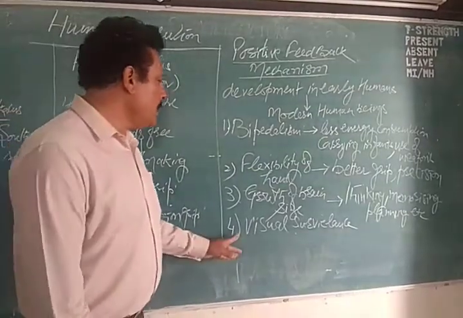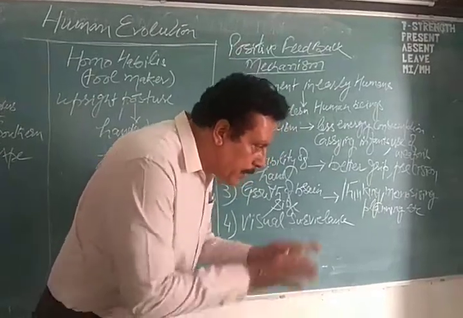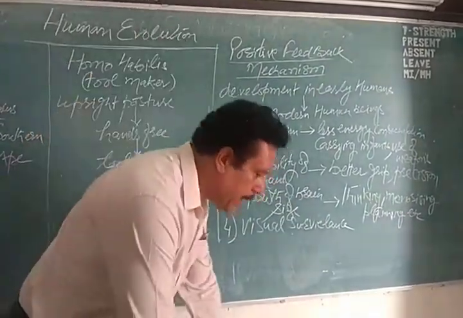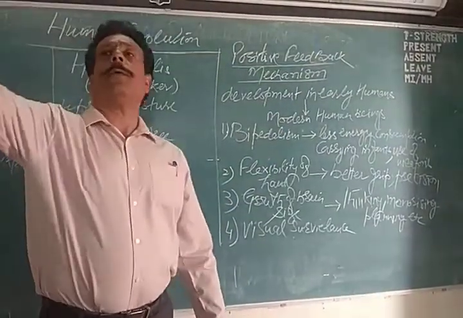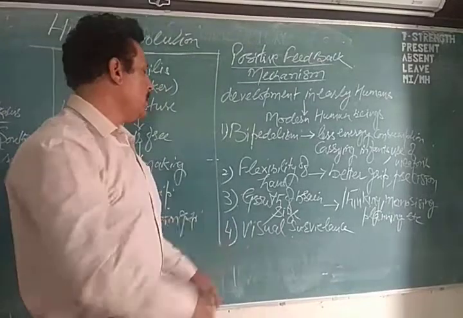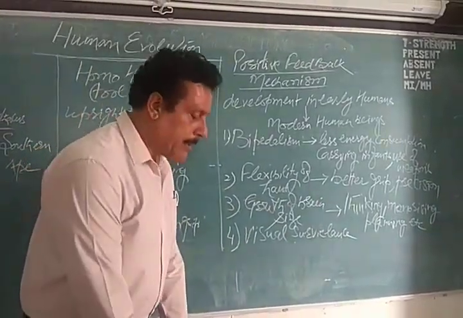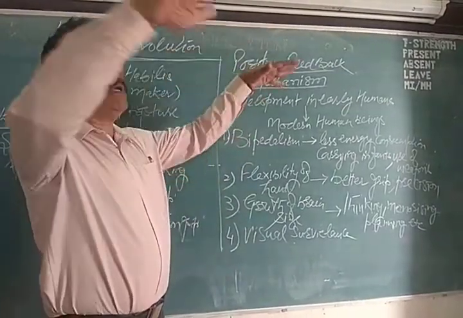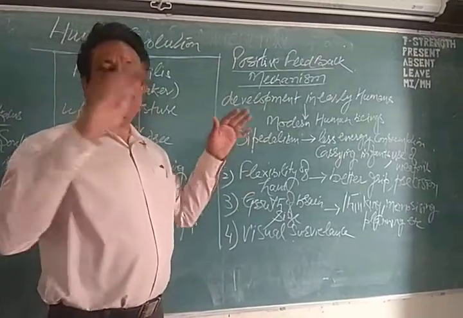Then visual surveillance. Visual surveillance means when you are working on all fours, you are not able to see the distant areas. But once you stand erect, you can have a better view of the distant areas. That is what is known as visual surveillance. When people started standing on two feet, they had the ability to view things at a distance.